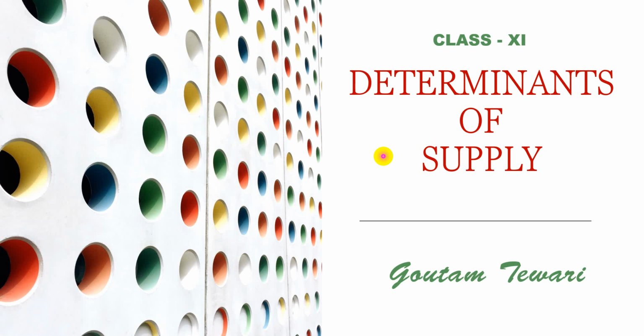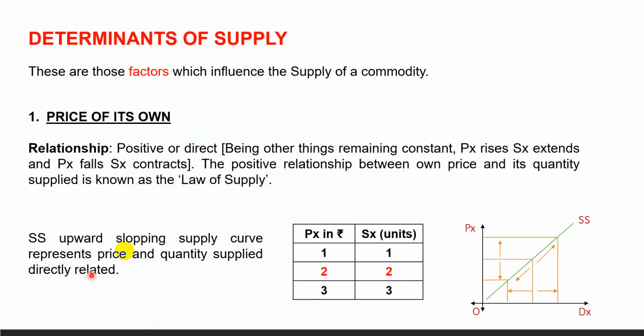Today we are going to explain factors affecting supply, or determinants of supply. What are the determinants? Determinants are those factors which influence the supply of a commodity. Supply of a commodity depends upon several factors. Some of the important determinants of individual supply as well as market supply we will explain today. The first determinant: price of its own.